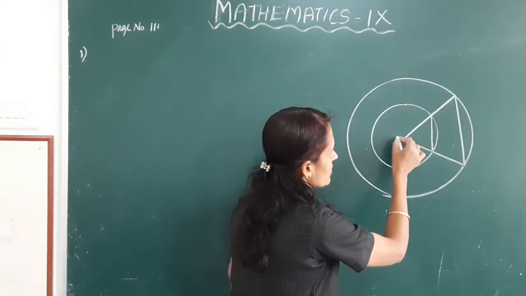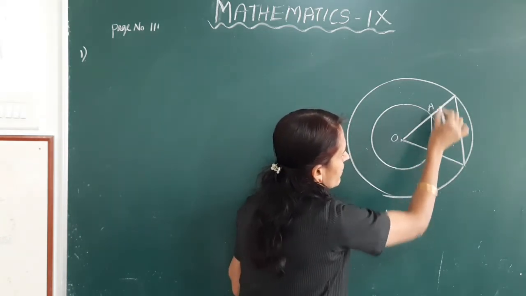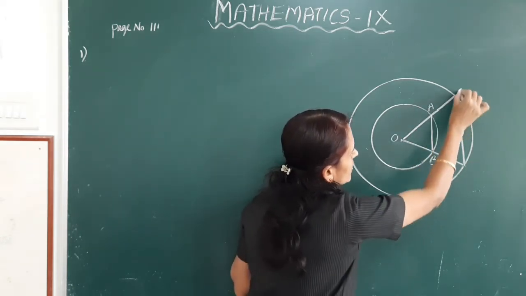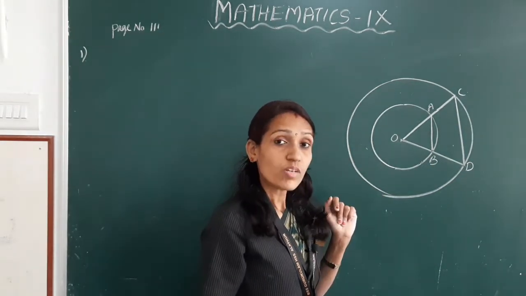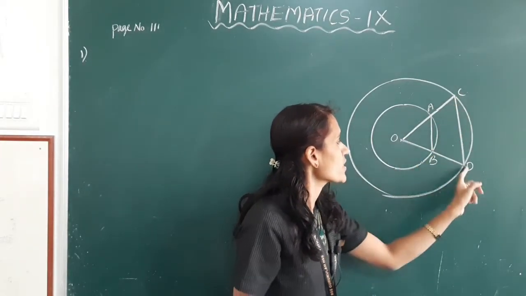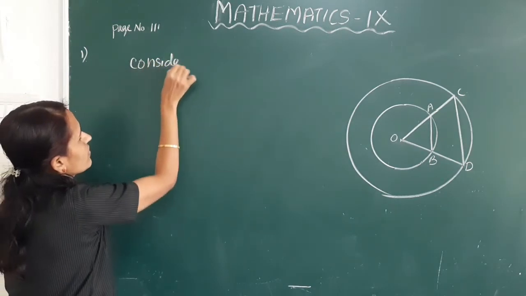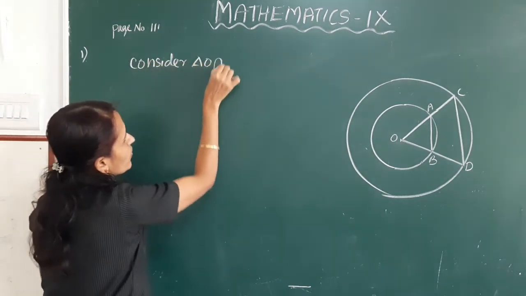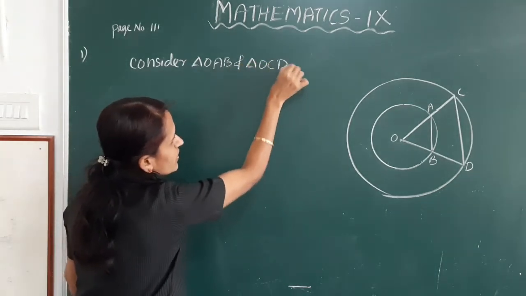Mark the center as O, A, B, C, D. Consider triangle OAB and triangle OCD.